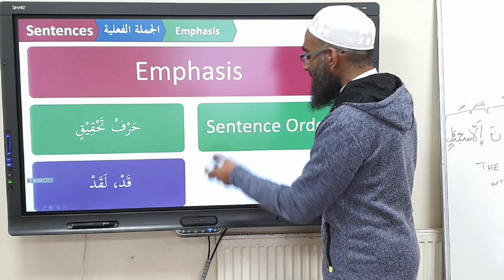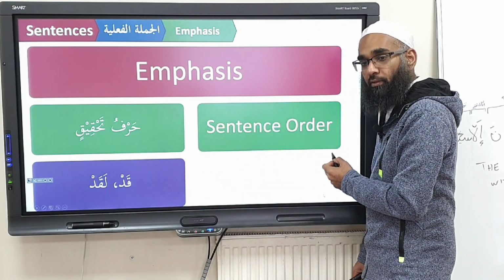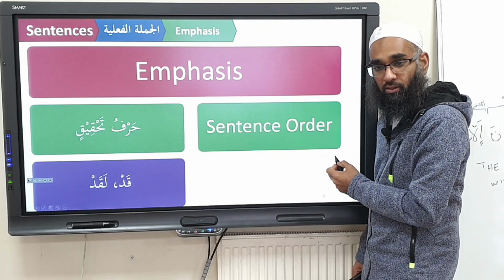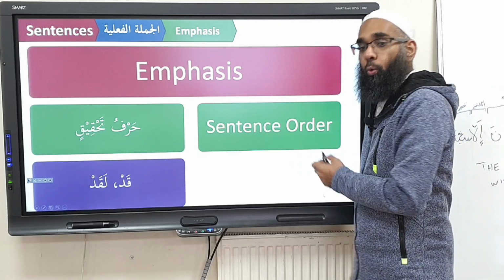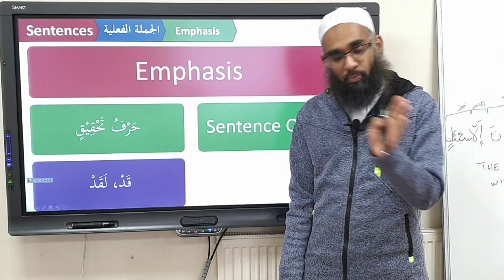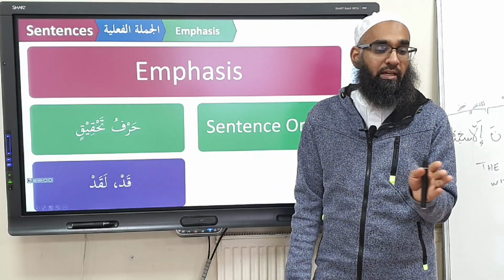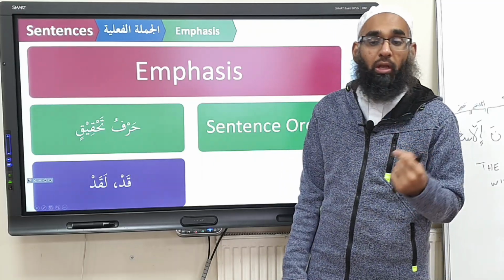And last lesson we said one way of creating emphasis was changing the sentence order. Whatever you want to emphasize, you bring earlier than its original place. You bring the maf'ul bihi earlier, the maf'ul lahu earlier, or the maf'ul fihi earlier. What's that called?